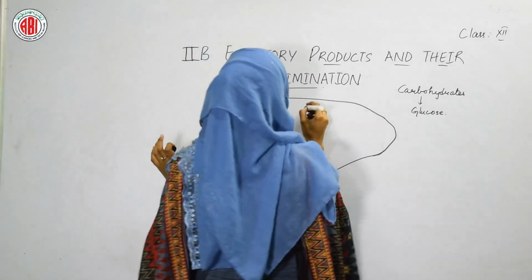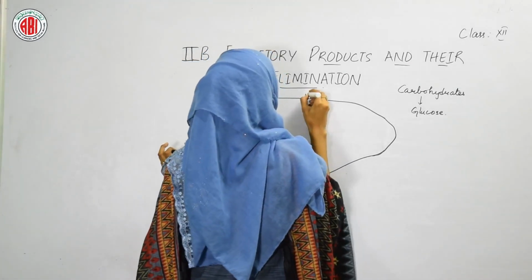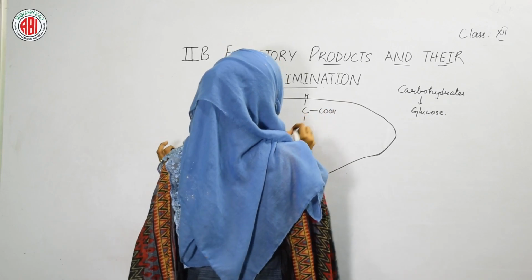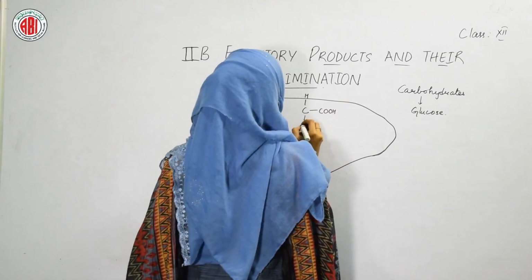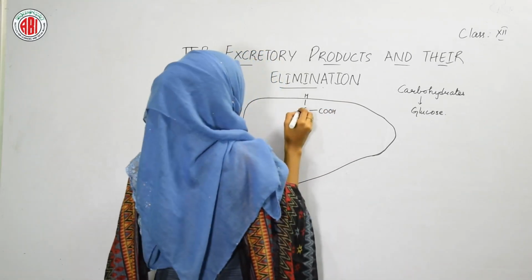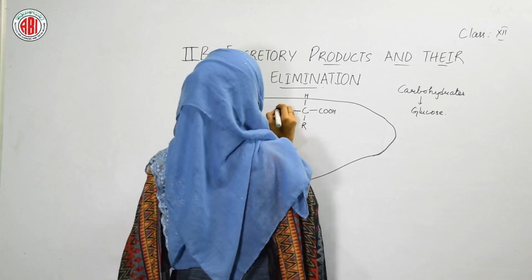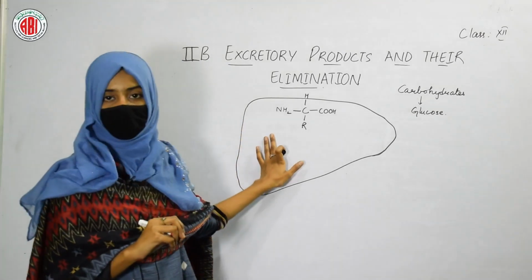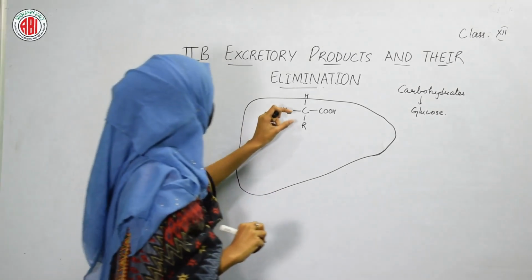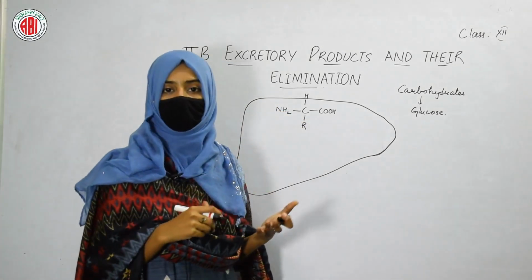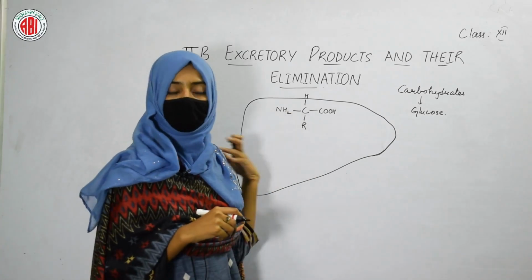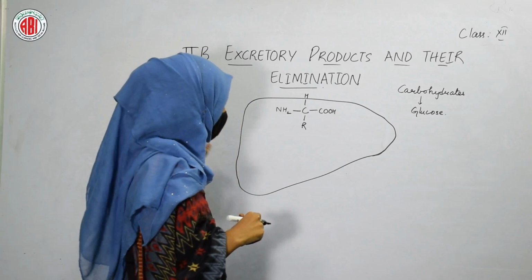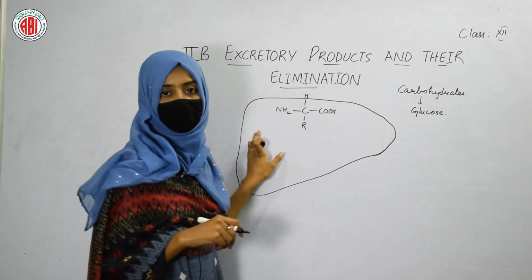When we see the structure of an amino acid, it contains a hydrogen group, a carboxylic acid group, an R group, and an NH2 group. Based on the R group, amino acids are given different names. The different amino acids are produced in the body and are found in our liver.